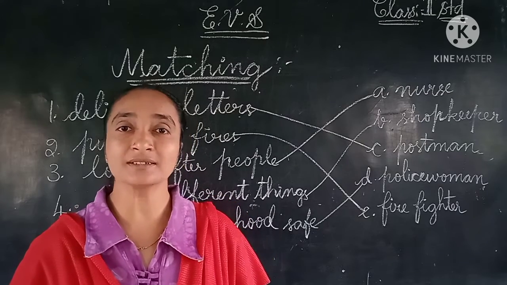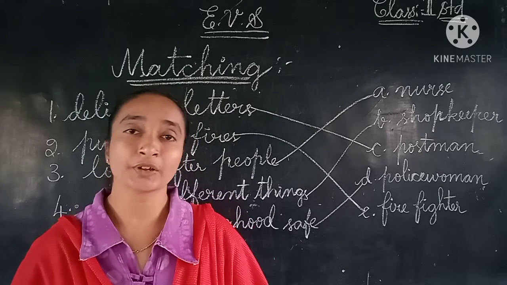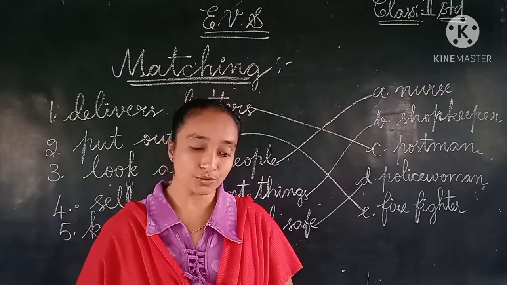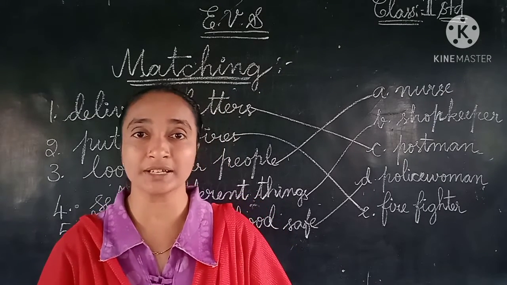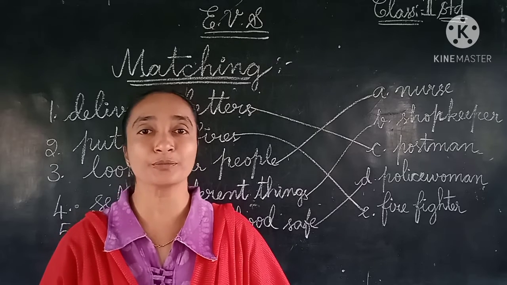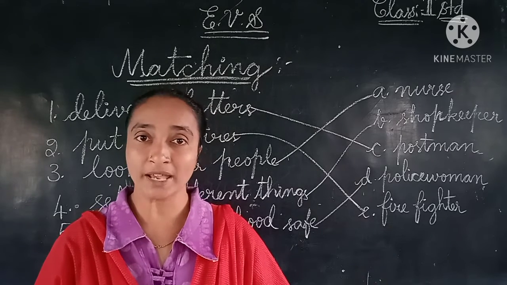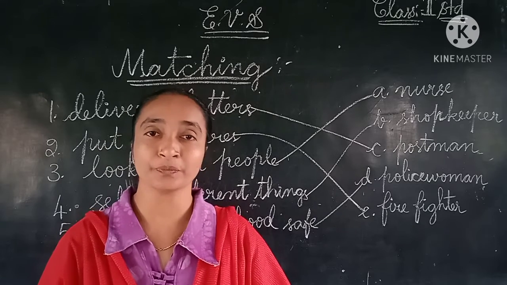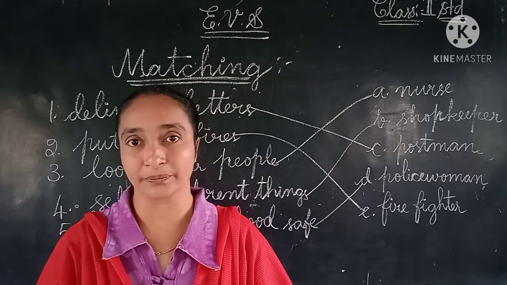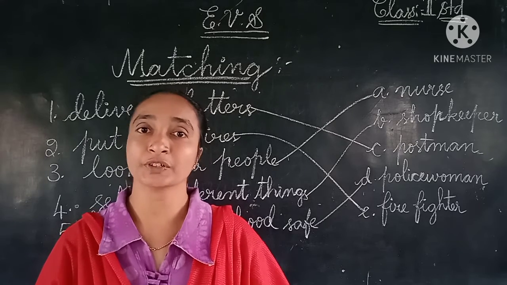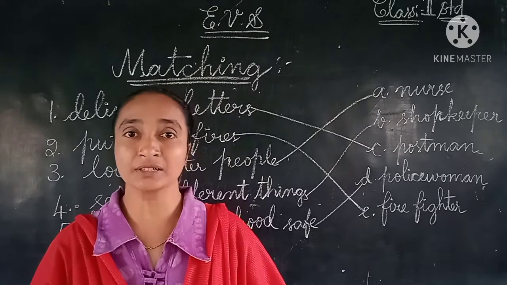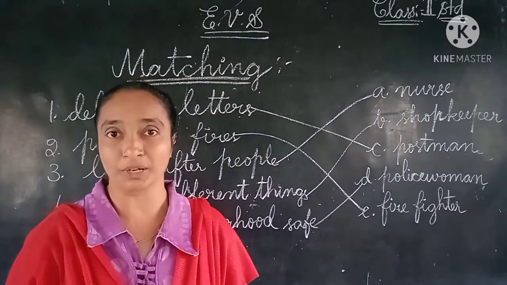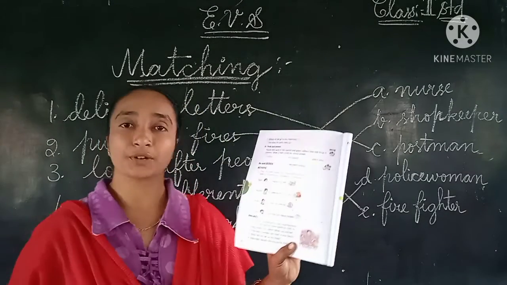Yes, police vans means only the police people will have. Fire engine means only the firefighters will have. So the first one they have given, that is the uniform. You can circle this uniform because firefighters also wear the uniform and the police people also wear the uniform. So uniform is the common thing they wear. The traffic police uniform, the doctor's uniform, the firefighter's uniform. So here you can circle the uniform. This is the common thing. Okay children, so this we can circle.